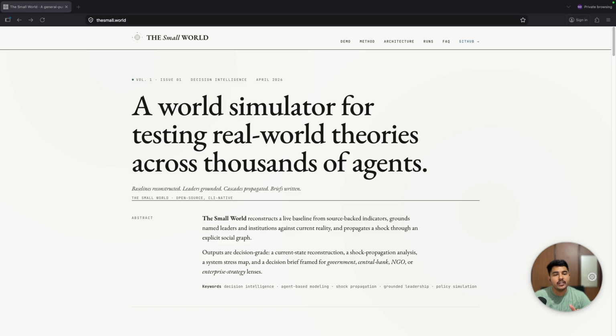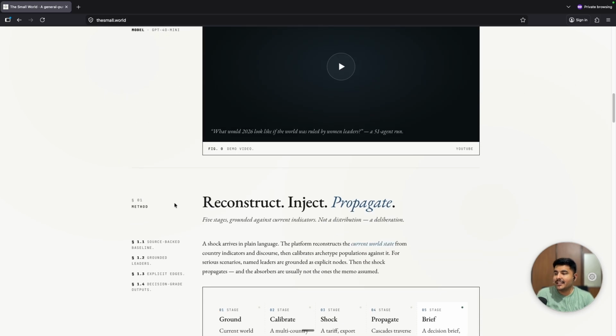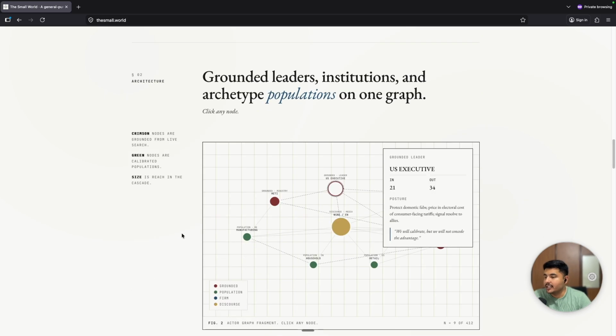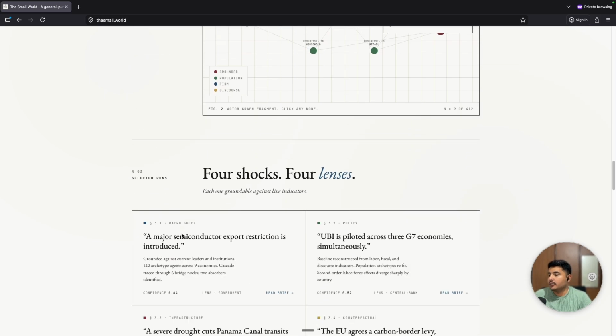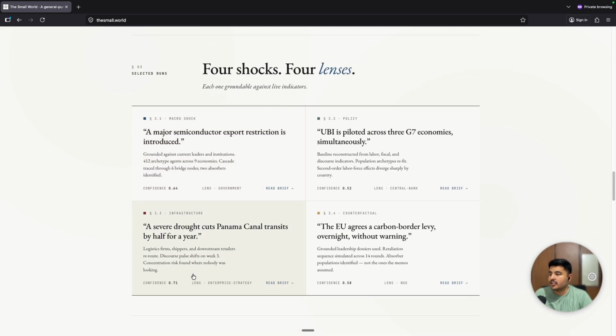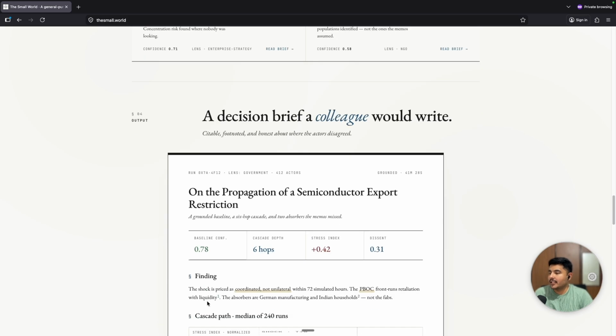Small World is a world simulator for testing real world theories across thousands of agents. So let's see a live demo of how this works. This is an open source project, and you could simply run this through CLI and you can check a lot of things that happen in the world, and let's give it a try.